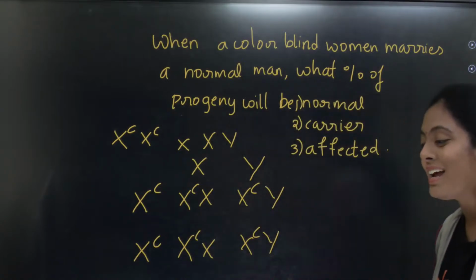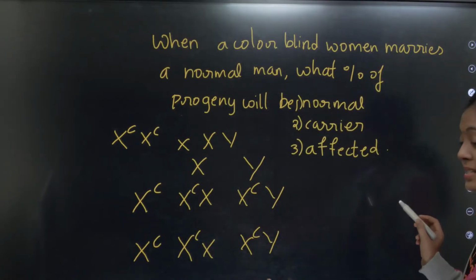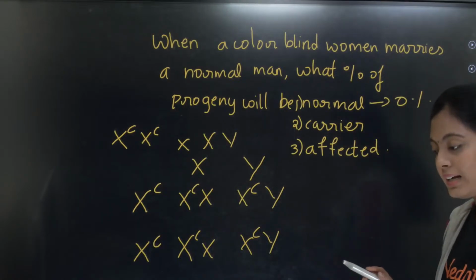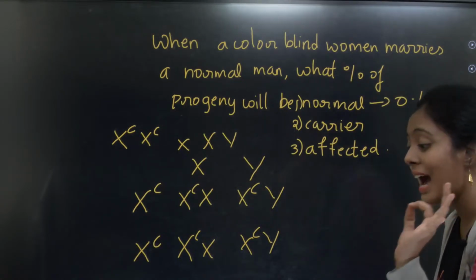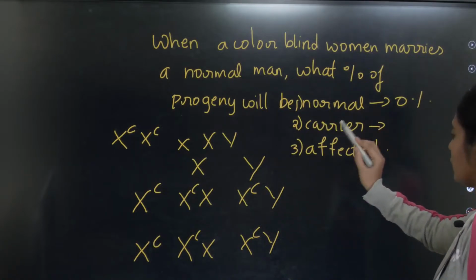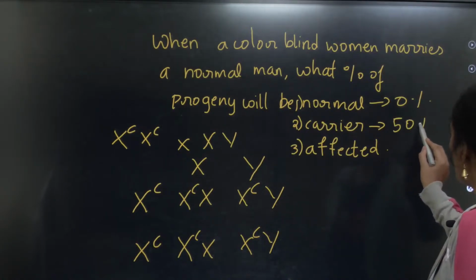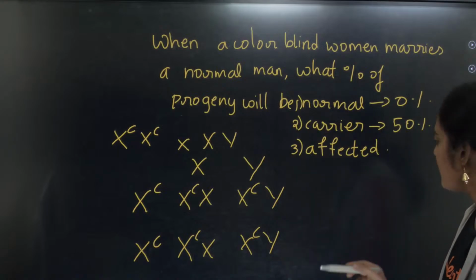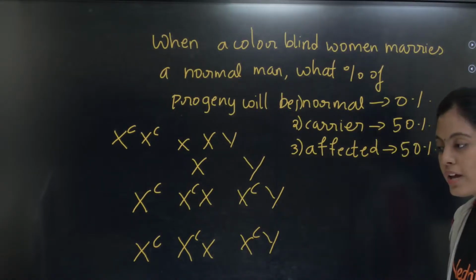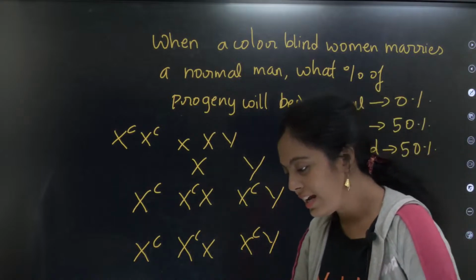Very good, excellent. So normal is 0%. No one here is normal. How many are carriers? It is 50%. Instead of writing 2, you can write 50%. How many percent affected? 50%. Okay, clear, super, very good, excellent.